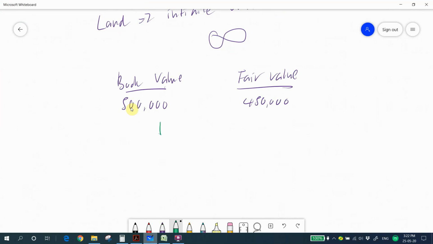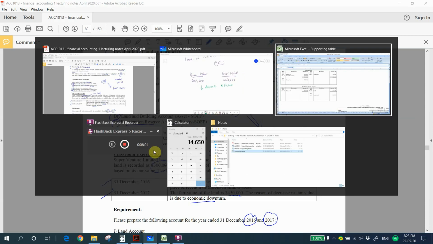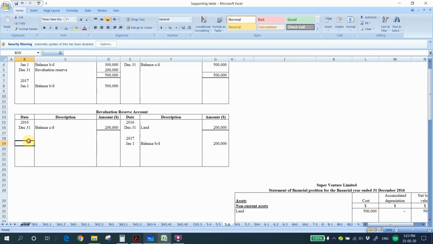The answer is decrease, by 50,000. The textbook says that when you have a decrease in your fair value, we debit the revaluation reserve account and credit the land and building account. Debit the revaluation account 50,000. Remember, we only record the difference.